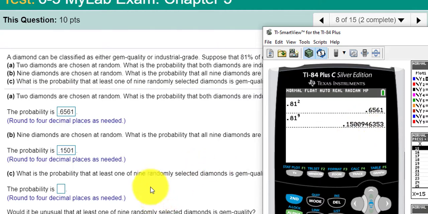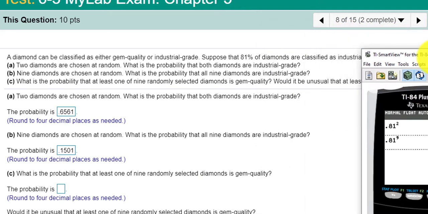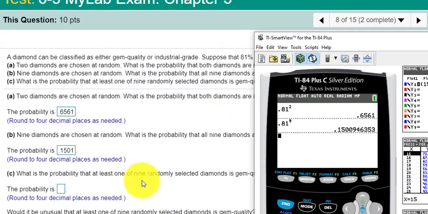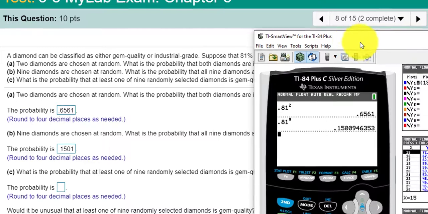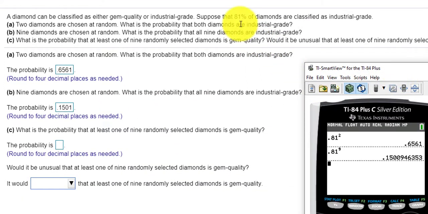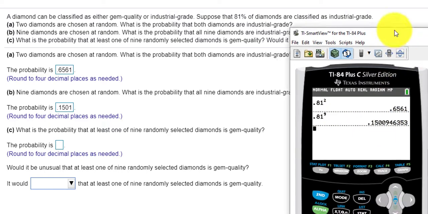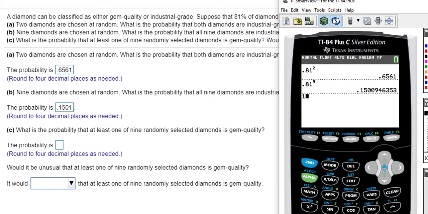What is the probability that at least one of these 9 is gem quality? Remember, 81% are industrial grade quality, so that means 19% are gem quality. If this is the probability that all 9 are industrial grade, the complement is 1 minus 0.1501, because this together has to equal 100%.